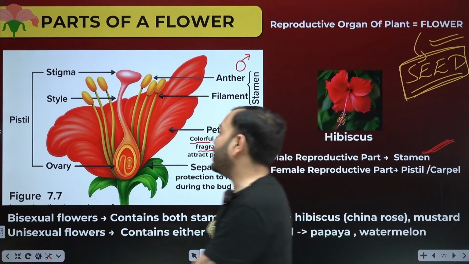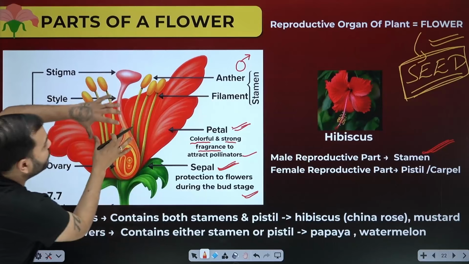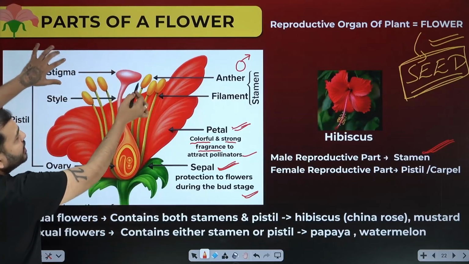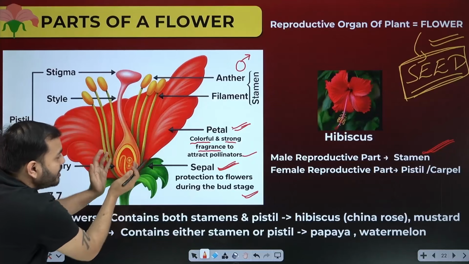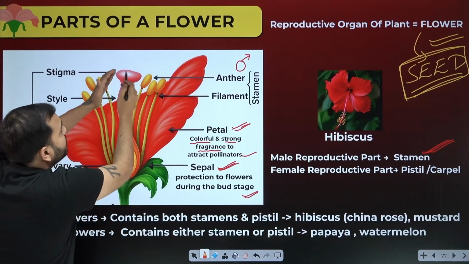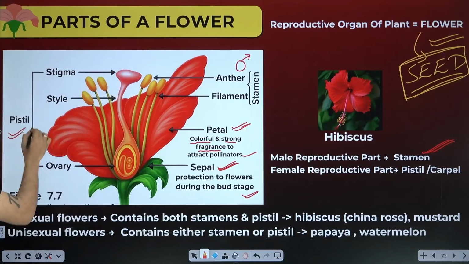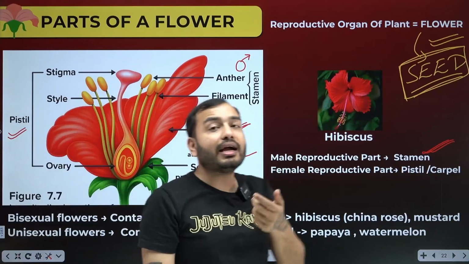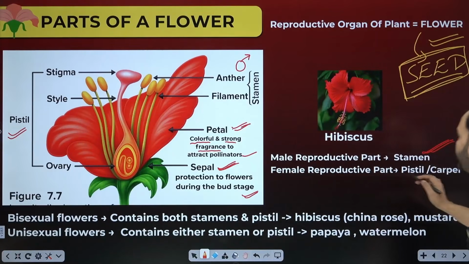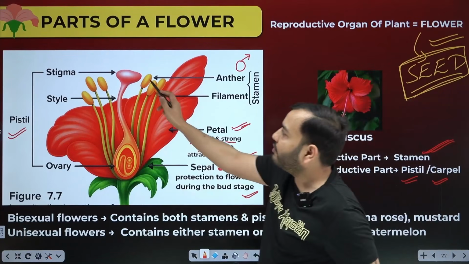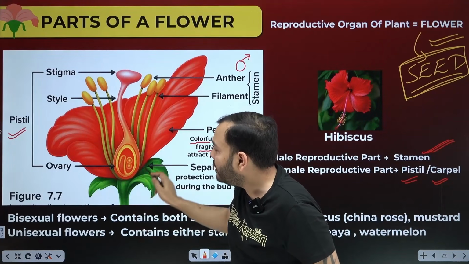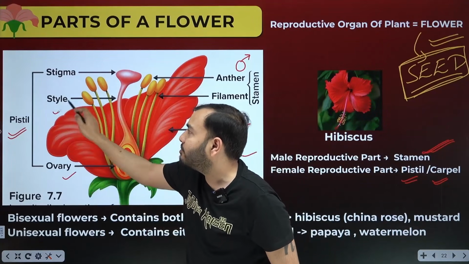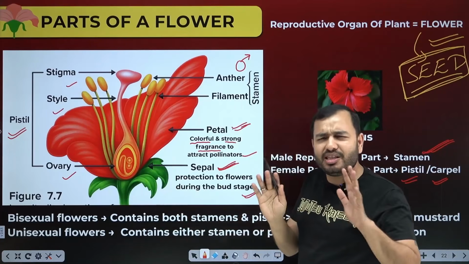The female reproductive part that you see large in the middle, that is the female reproductive part. This large part on the top that is visible, this tube that is visible below, the entire swollen part at the bottom. This whole is the female reproductive part that is called the pistil. It is also called carpel. Female reproductive part, pistil or carpel. There are also three parts inside it. The upper part is called stigma. This tube is called style. And the bottom swollen part is called ovary. Sir, there is a lot to memorize. We will teach in detail. Slowly it will be memorized.